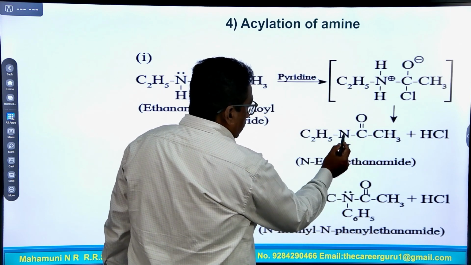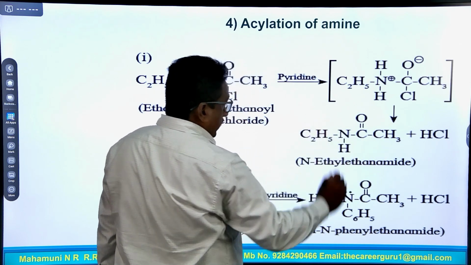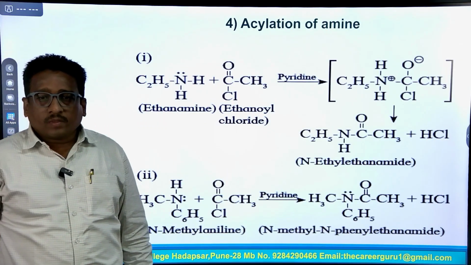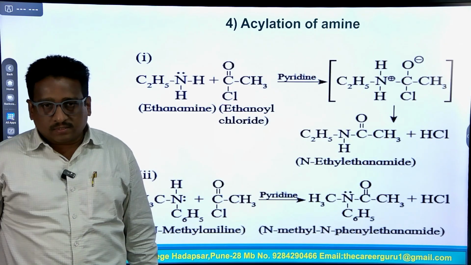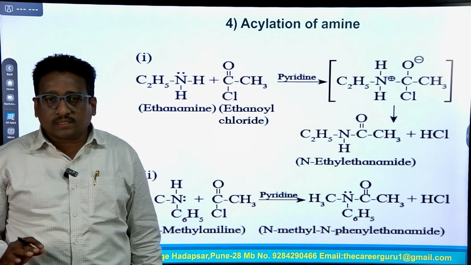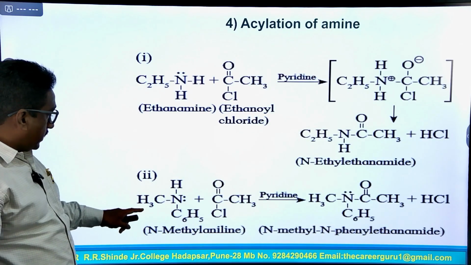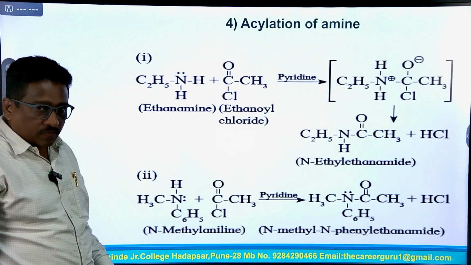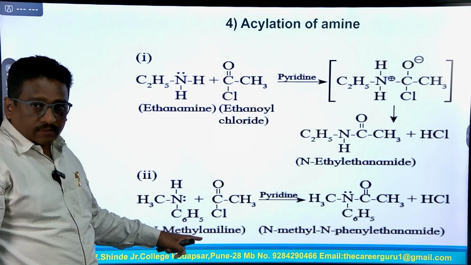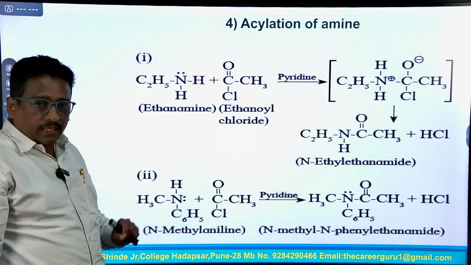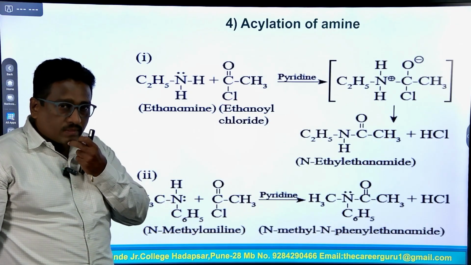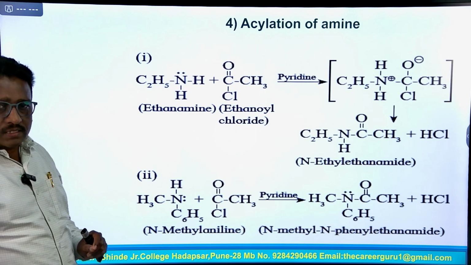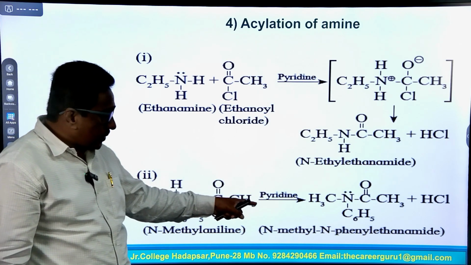So, N-ethyl ethanamide is the product of acylation of amines. So, a primary amine gives N-ethyl ethanamide, but a secondary amine, for example CH3NHC6H5, called N-methyl aniline, is an example of a secondary amine which reacts with acetyl chloride or acyl chloride or ethanoyl chloride in presence of pyridine.